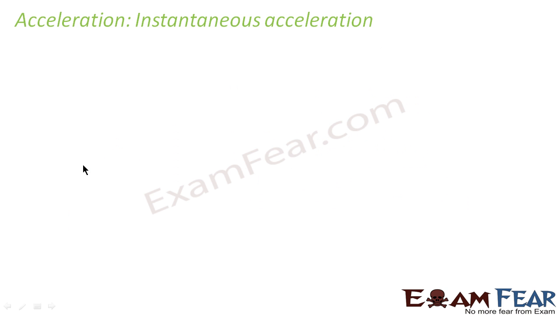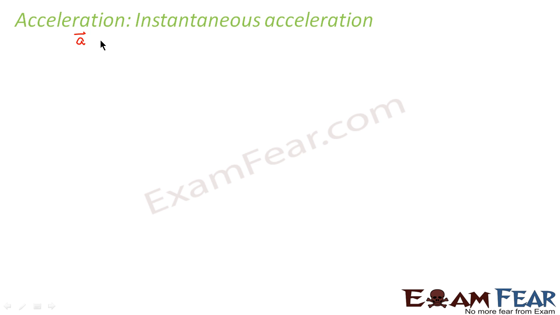Now when I talk of instantaneous acceleration, we apply the same concept which we applied for instantaneous velocity. So we can say that instantaneous acceleration is basically the value of acceleration at a particular instant of time. It is basically the value of average acceleration when delta t tends to 0. That means when delta t, the time interval, becomes almost 0, then we say that acceleration is instantaneous acceleration.